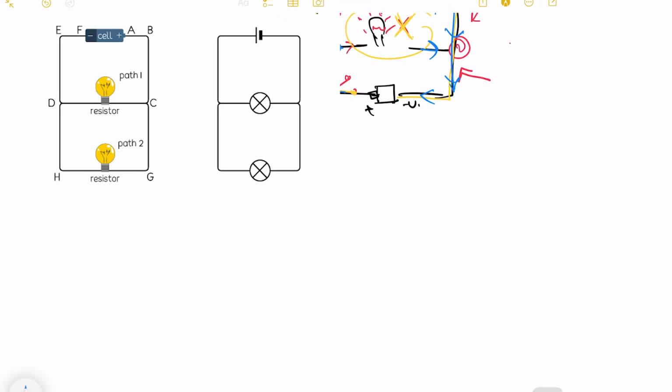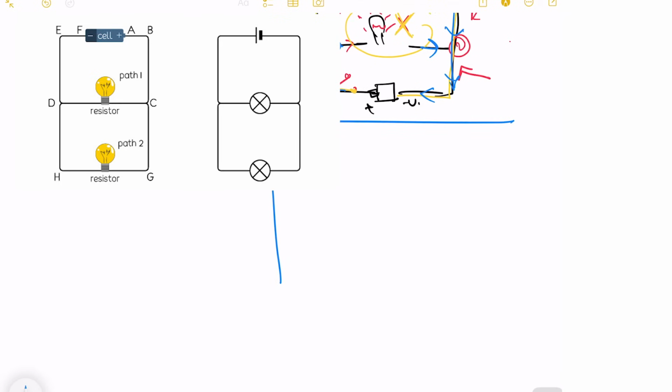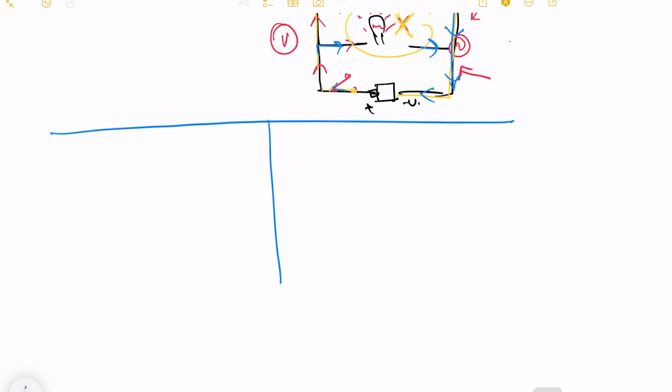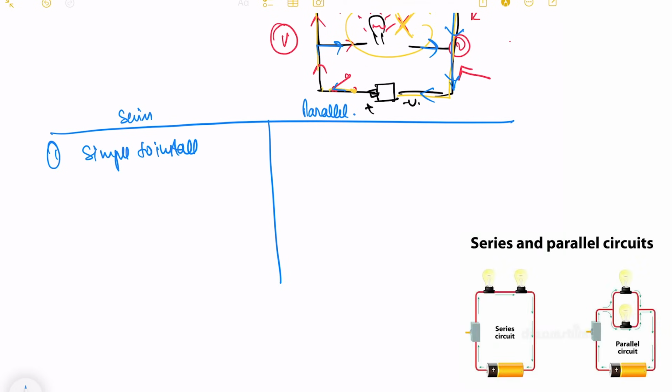Now there is a difference between the advantages and disadvantages of a series and parallel circuit. So let's go to advantages first. So we have series and then we have parallel connection. In our series connection, it is very simple to install, because it will only have one wire connection, just one power source, and just a few appliances.